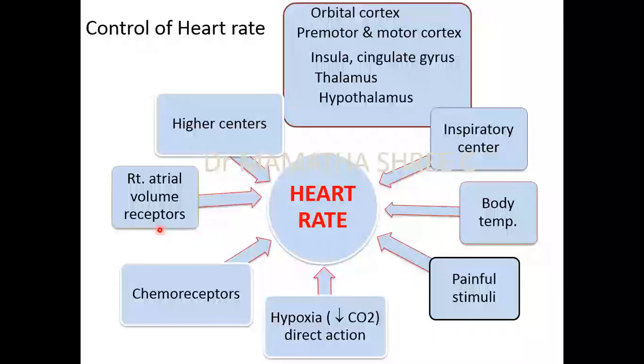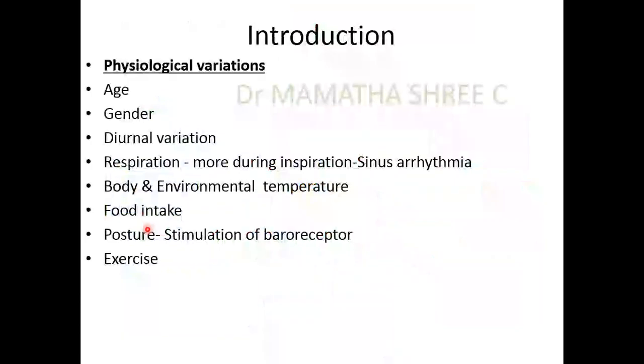So we can explain it with respect to tachycardia and bradycardia. When we say tachycardia, there will be increase in the heart rate, which is greater than 100 beats per minute, and that can happen either physiologically or pathologically.